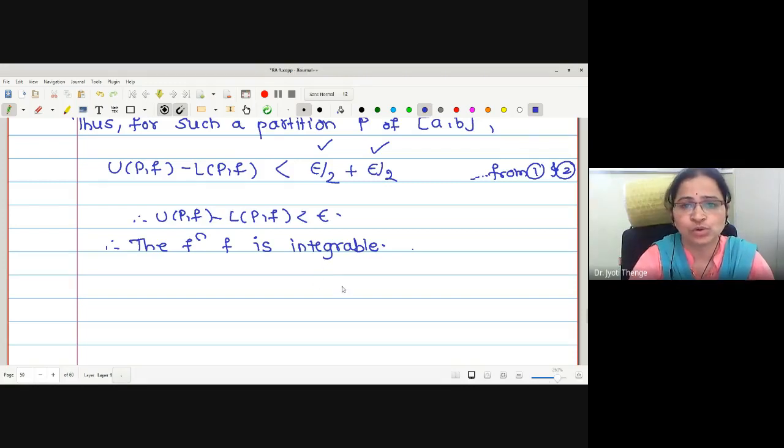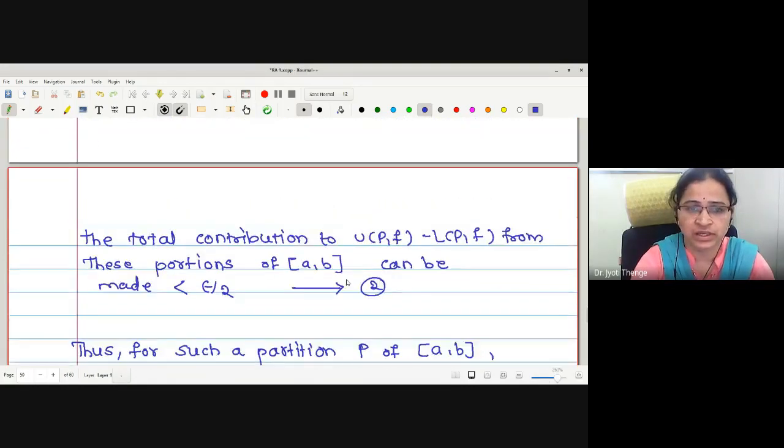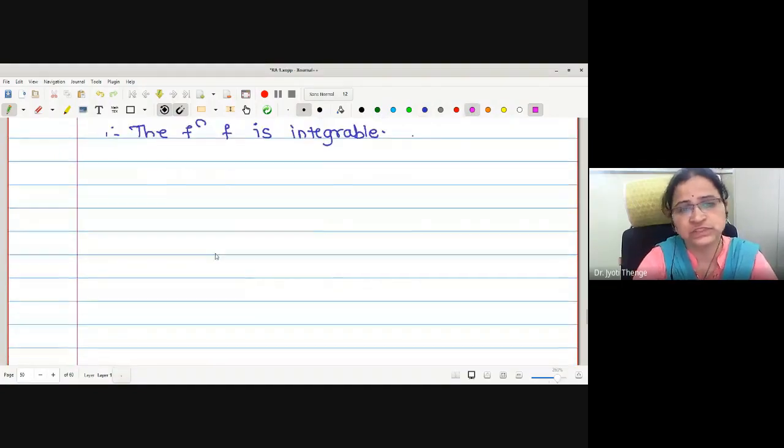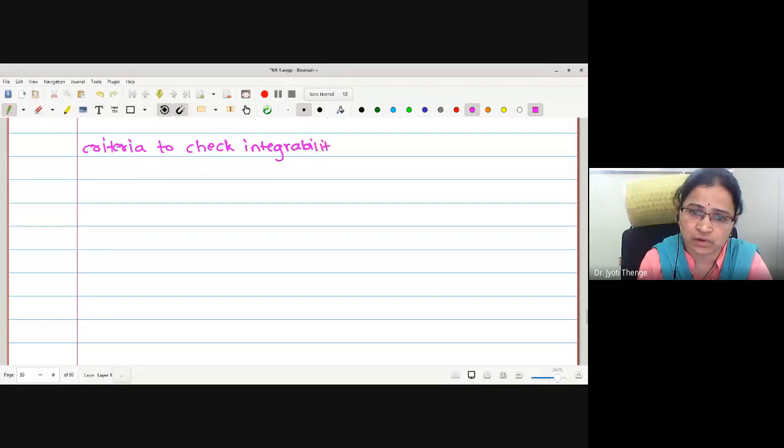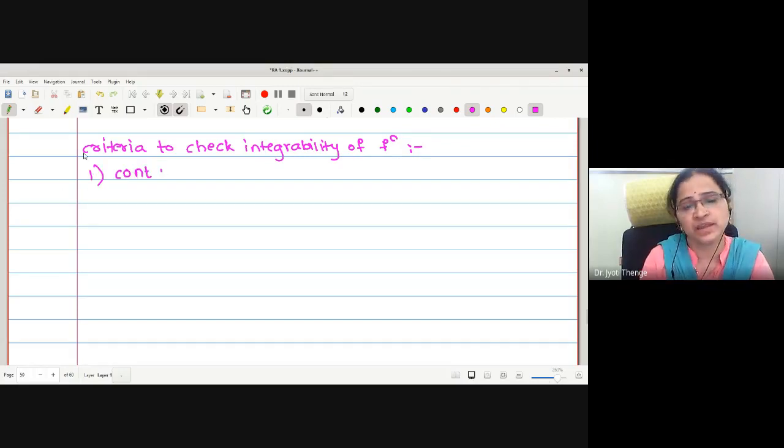Otherwise, we will go to solve some examples depending on the theorems. Let me write the criteria to check integrability of the function. First, if the function is continuous, then we say that it is integrable. Second, if the function is monotonic, then it is integrable.